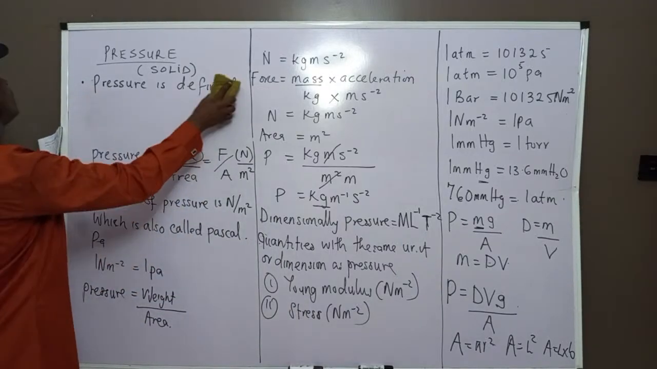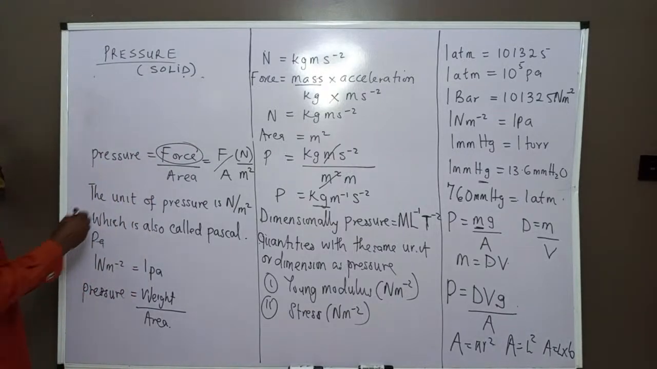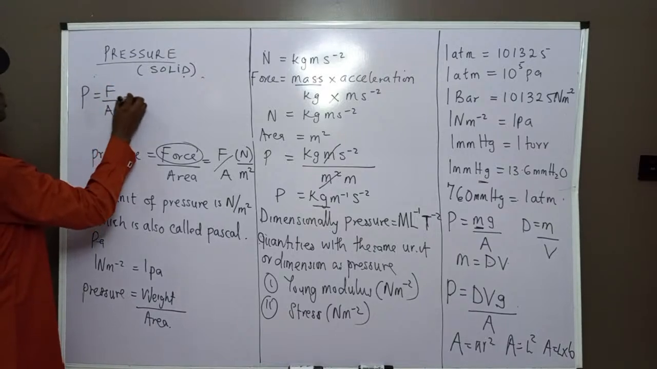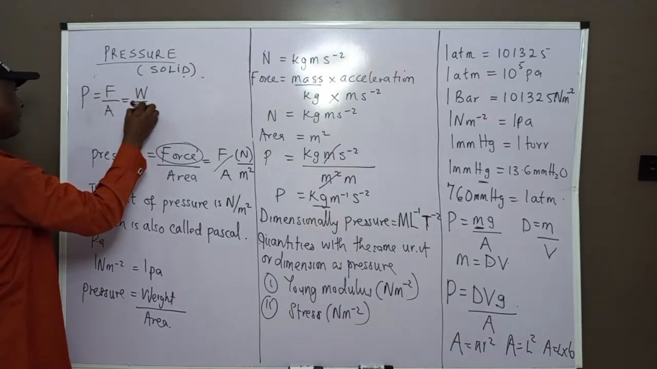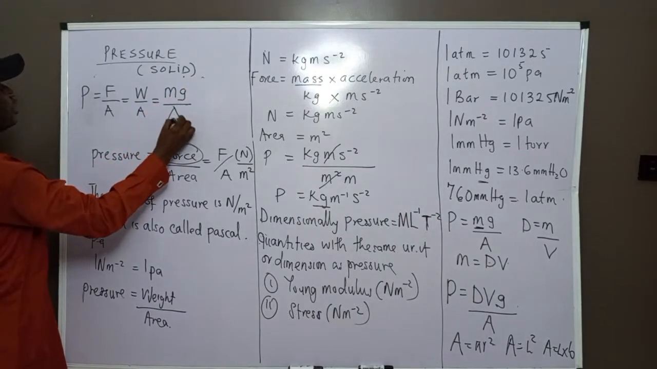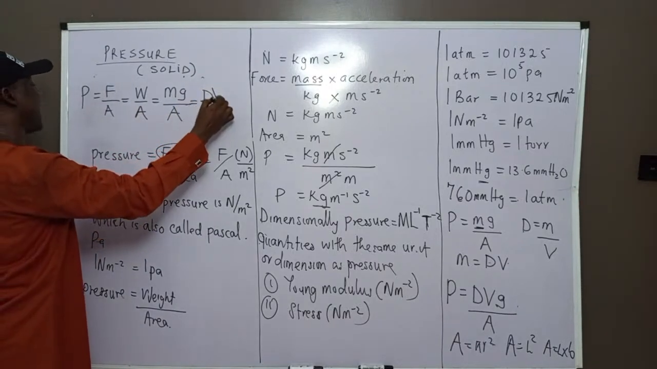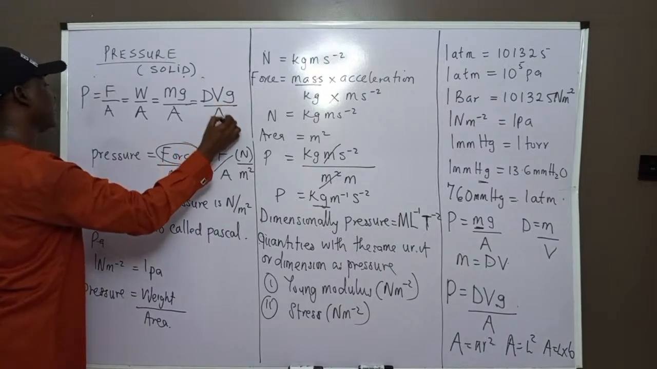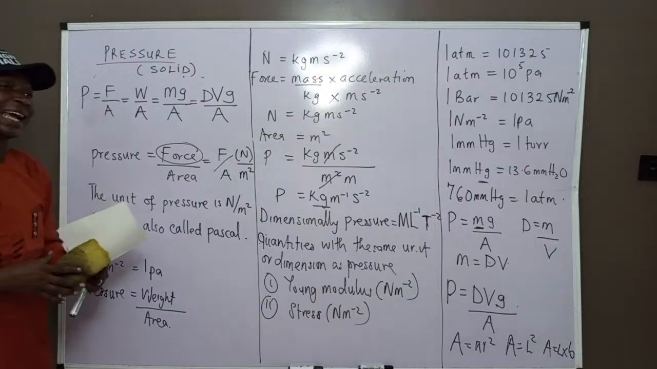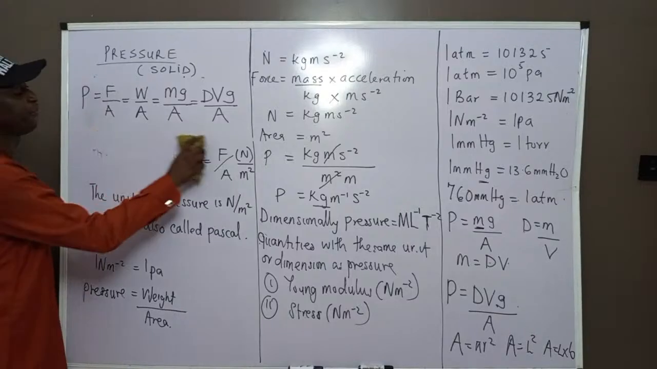Now, from this formula, we are able to conclude that pressure is equal to force over area. Pressure can be weight over area. Pressure can be Mg over area. Don't forget, pressure can be density times volume times gravity over area. Please don't bring pressure equal to density times gravity times height. That will be considered under pressure in fluid.